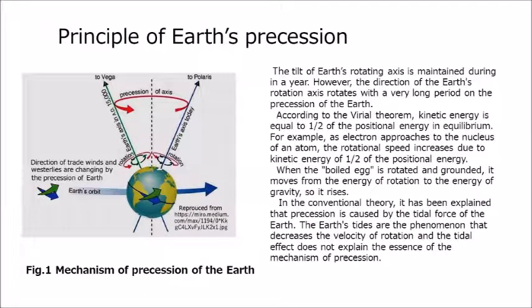The tilt of Earth's rotating axis is maintained during a year. However, the direction of the Earth's rotation axis rotates with a very long period due to the precession of the Earth. According to the virial theorem, kinetic energy is equal to 1/2 of the positional energy in equilibrium. For example, as an electron approaches the nucleus of an atom, the rotational speed increases due to kinetic energy of 1/2 of the positional energy.